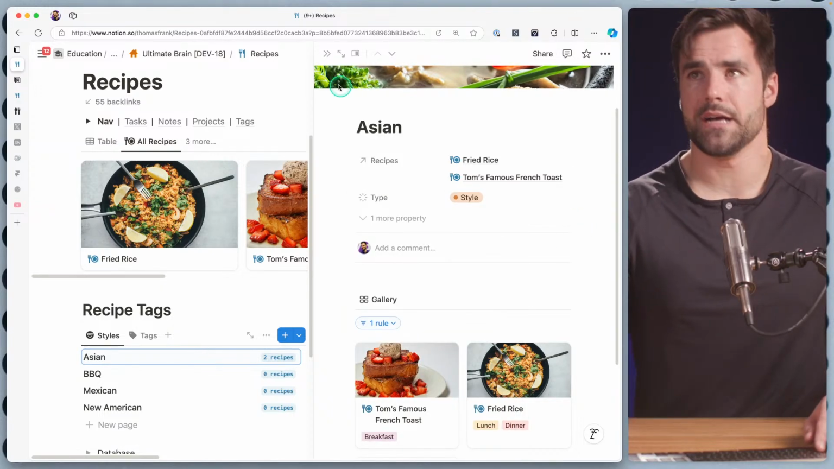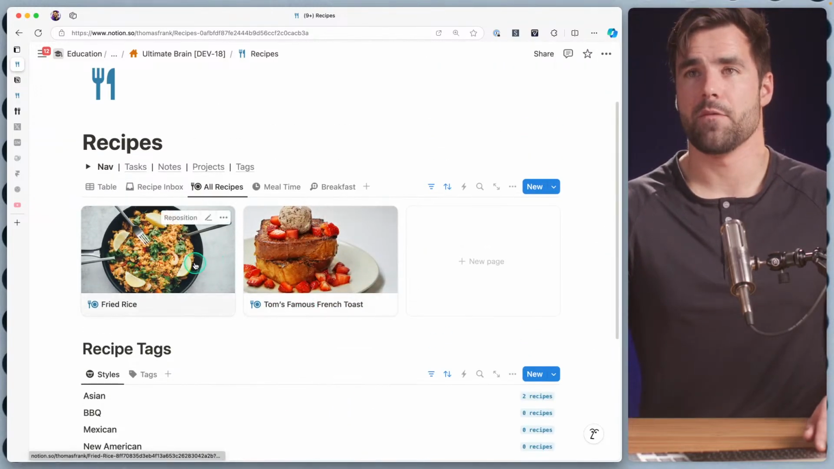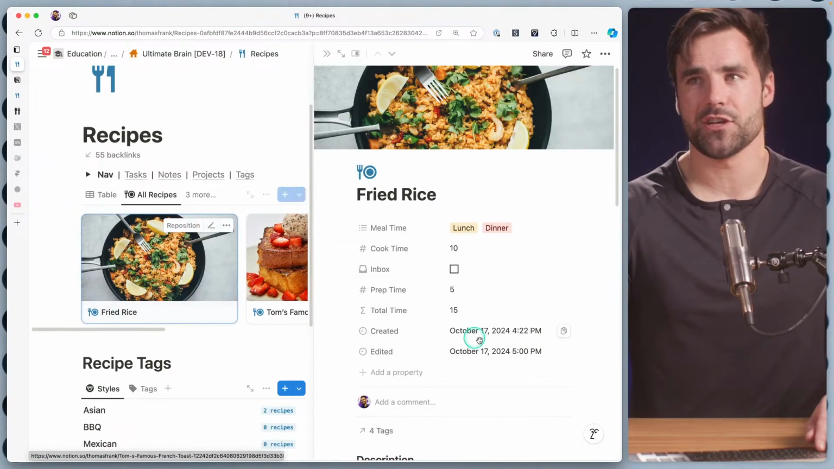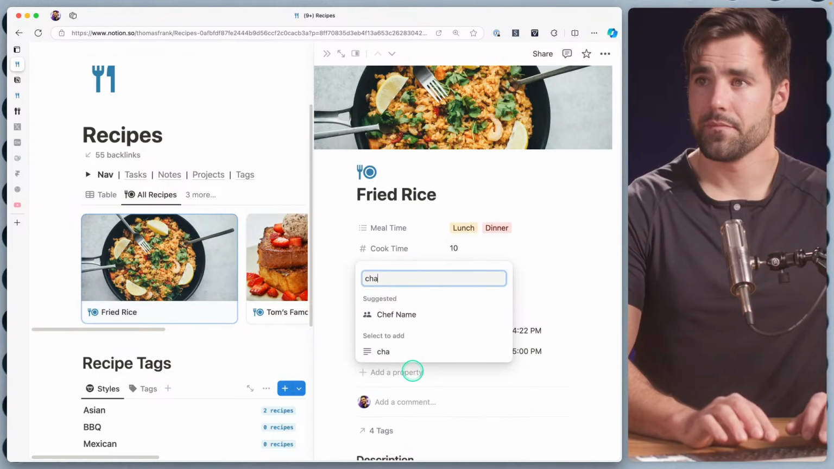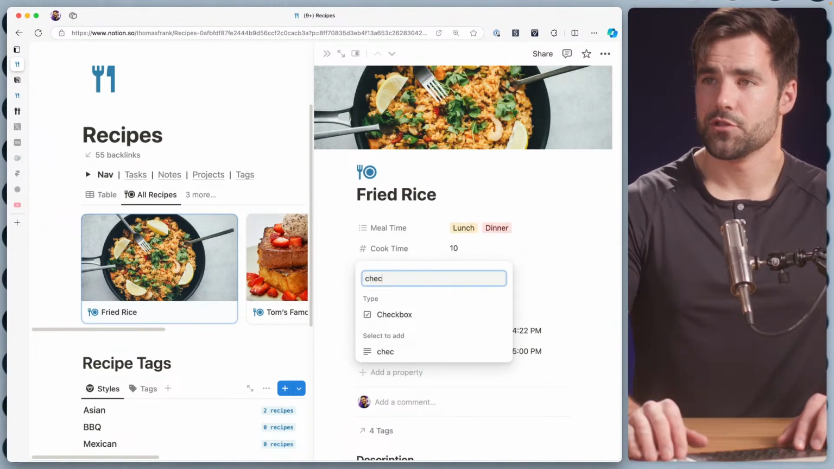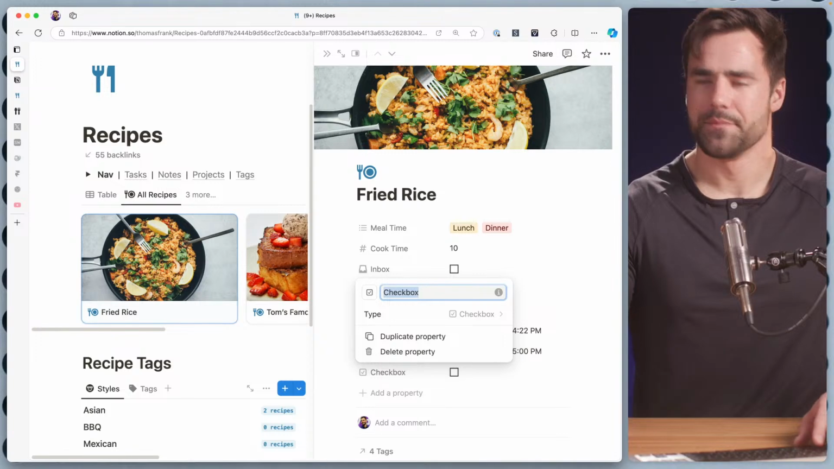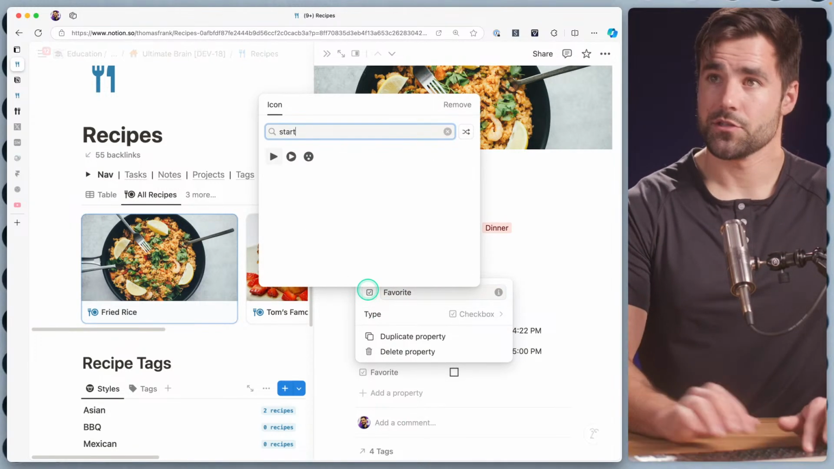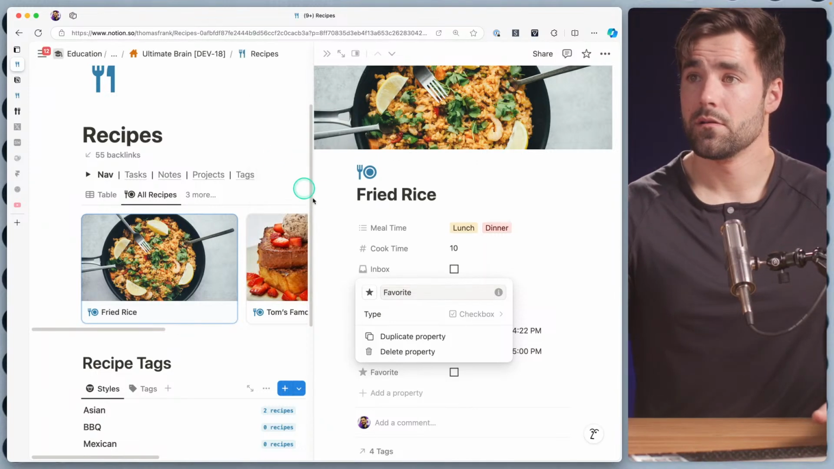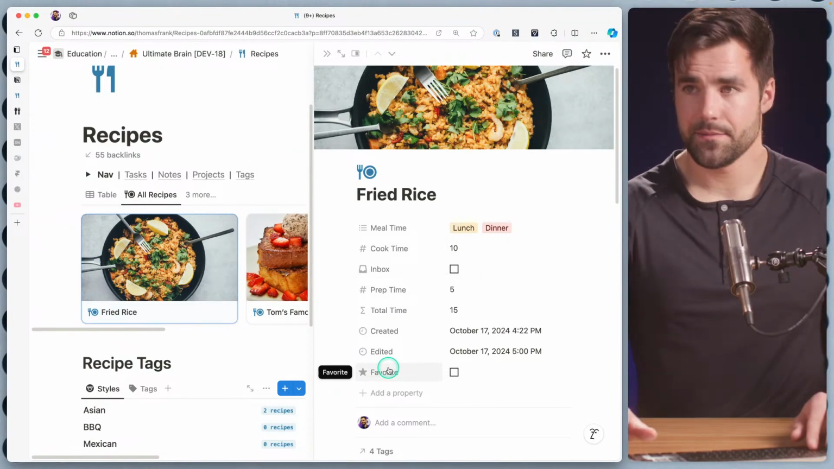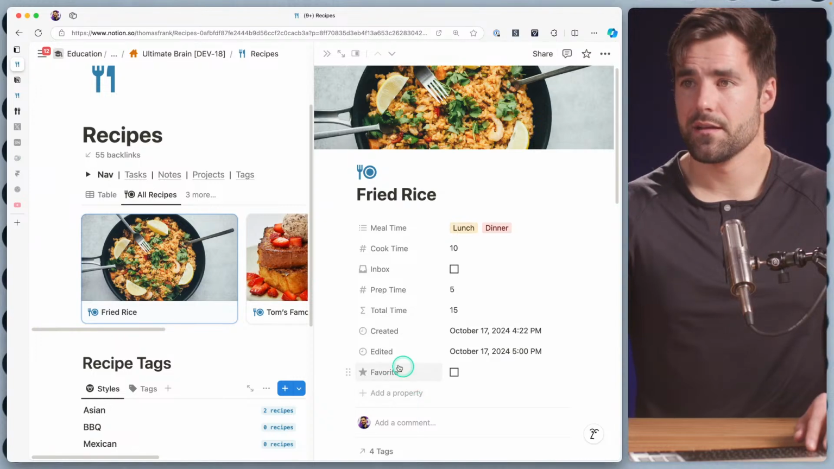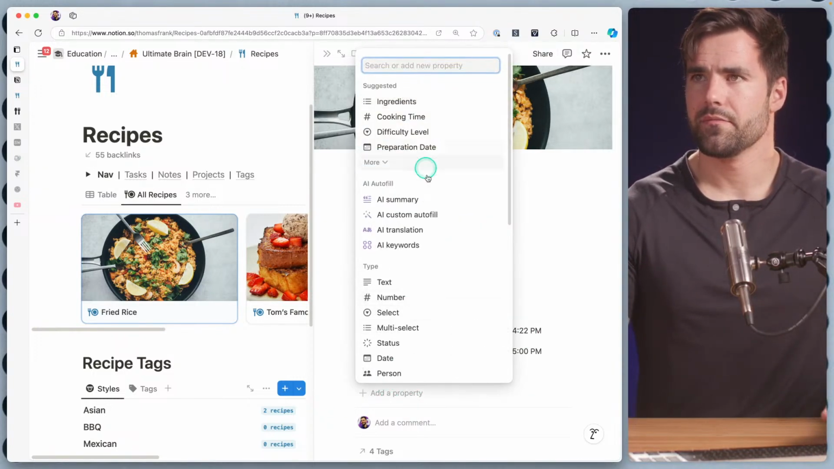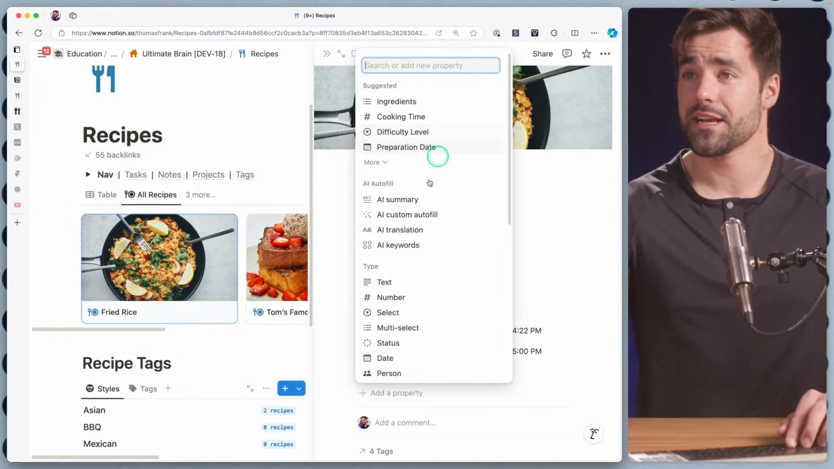Let's also add a favorites property now, because I don't think favorites make sense as a recipe tag page. I think it makes sense as a checkbox property. So we're going to call this favorite, checkbox, chef name. No, you could do that. Favorite, let's call that favorite. Star. And now we can just easily check that, and we can create a favorited little view here. I also like that chef name idea. So thank you, AI, in this particular instance.